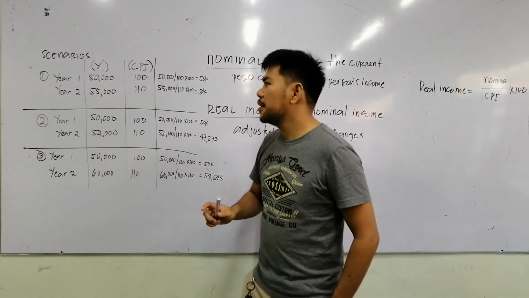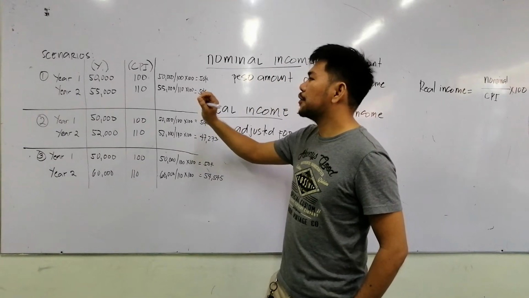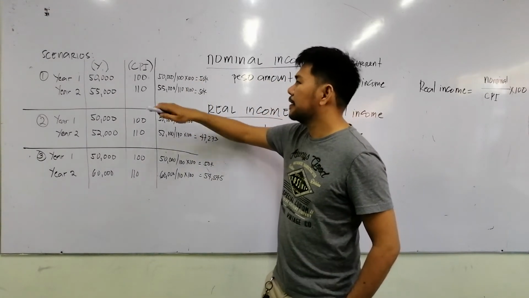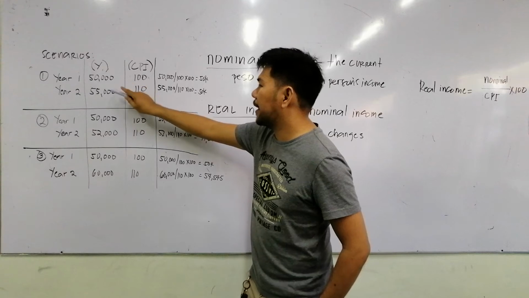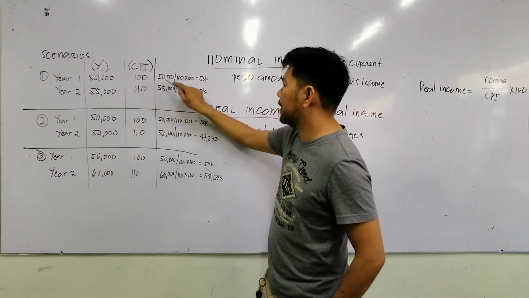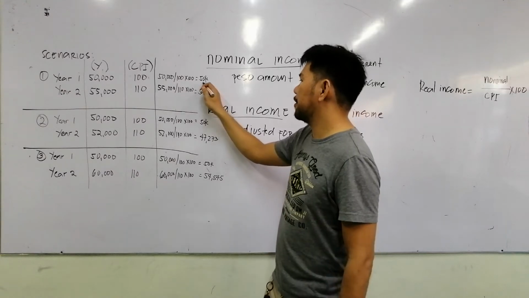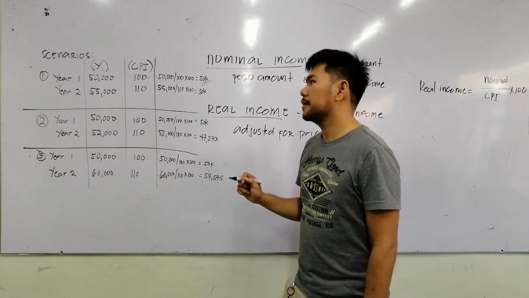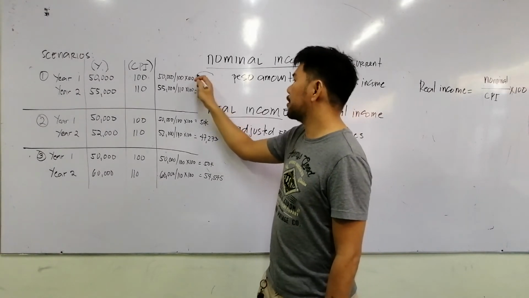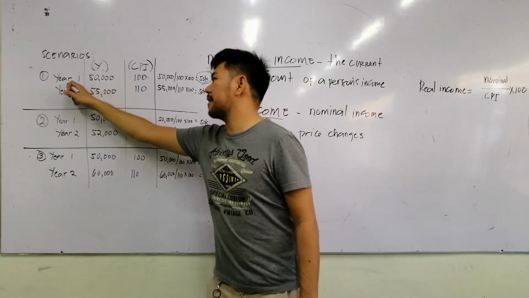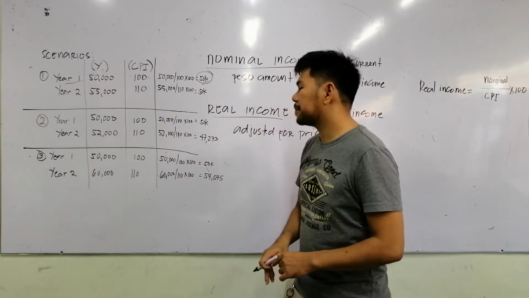Let's see. We will adjust to the current price. 50,000 divided by 100 times 100 is 50,000. That's your nominal, and this is also your real income in year 1.